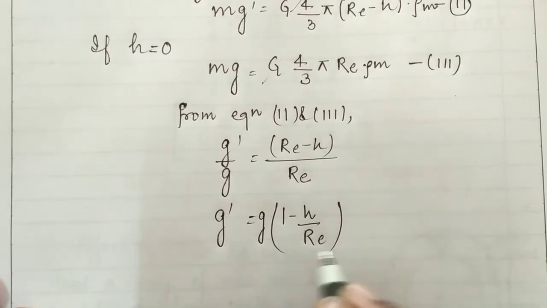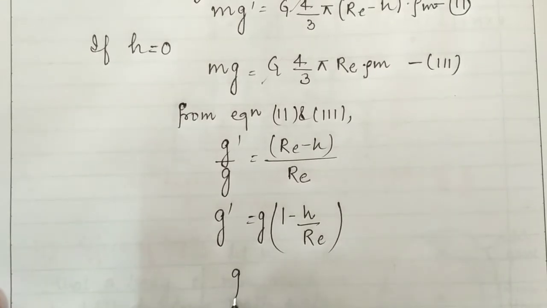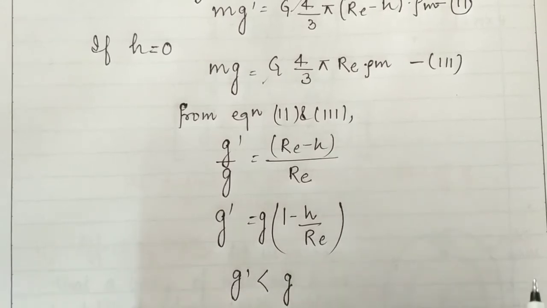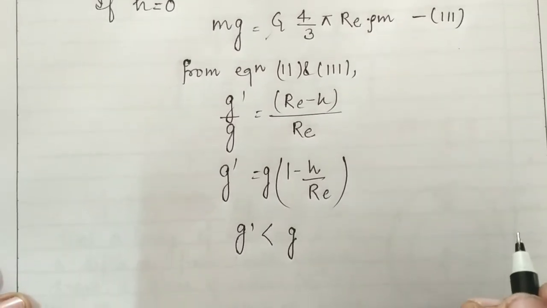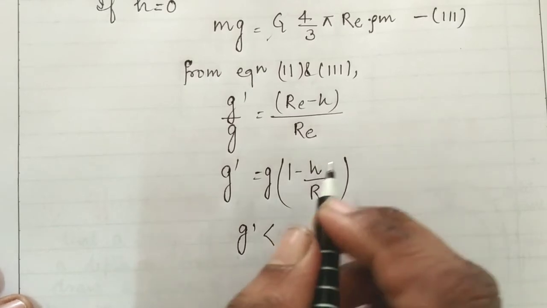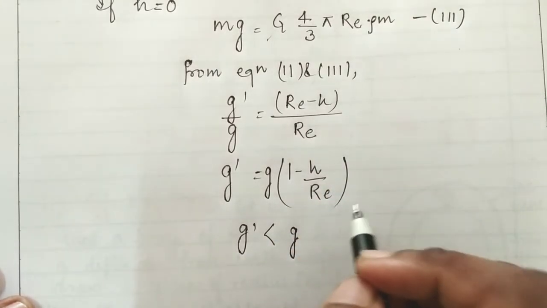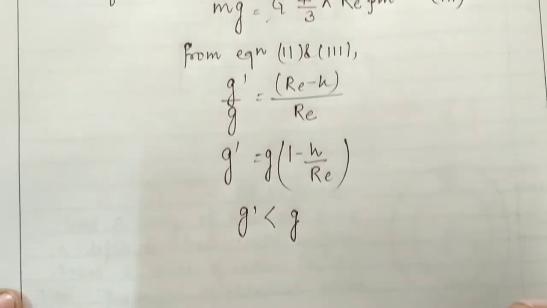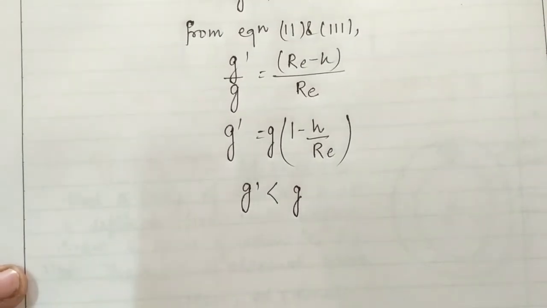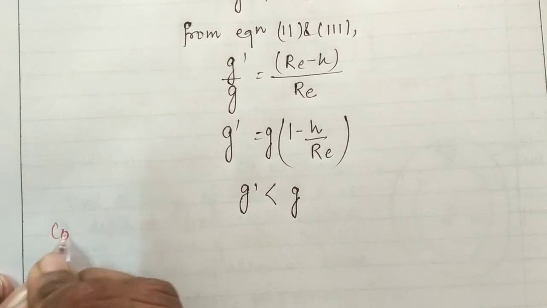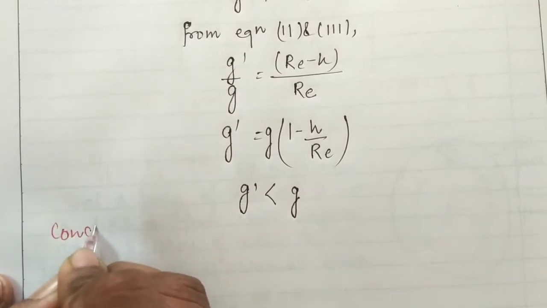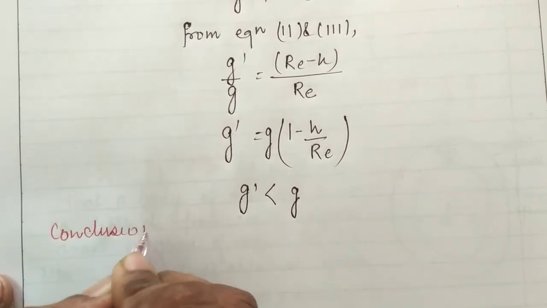Students, here we have obtained that g' decreases at depth below the earth's surface. So we can say that on moving below the earth's surface, the value of gravity decreases. On this basis we can make some conclusions.